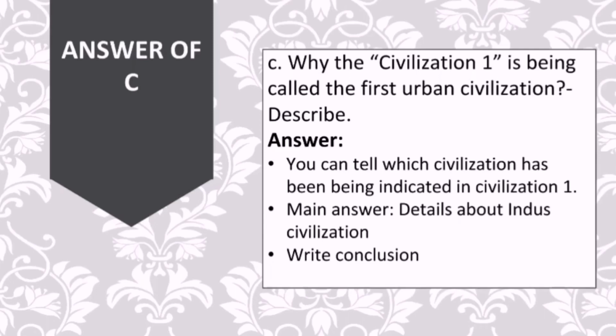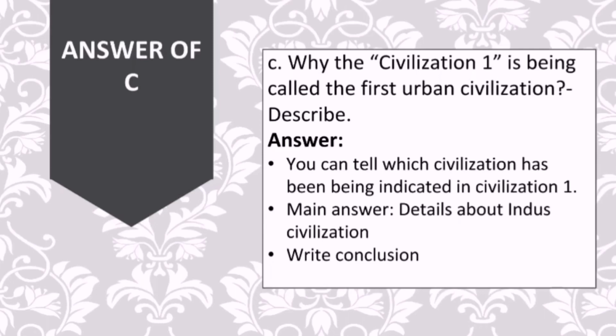After the introduction, go for the description part. That means the second para. As we have seen in the stem that it was indicating the Indus civilization, now for the description you have to describe the Indus civilization. You also have to write the 2 major cities of the Indus civilization, which were Harappa and Mohenjo-daro. And then you have to write how the cities were so developed, what we have seen in the cities. Like Harappa had an advanced town planning and Mohenjo-daro had a large bathing system, right? You have to write it all.